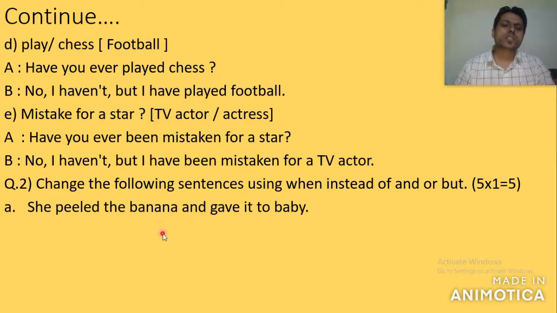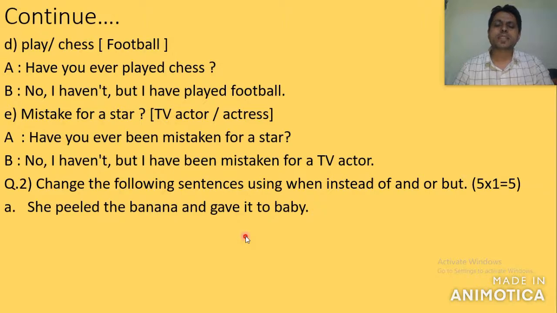And another thing you must know: if there is no gap from one event to another event. Here, peeling the banana is one event and giving it to the baby is another event. If two events took place suddenly, without a gap, you are supposed to use simple past tense in both events.